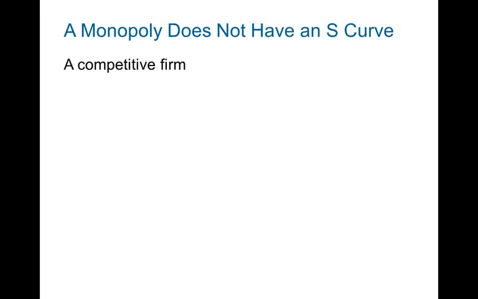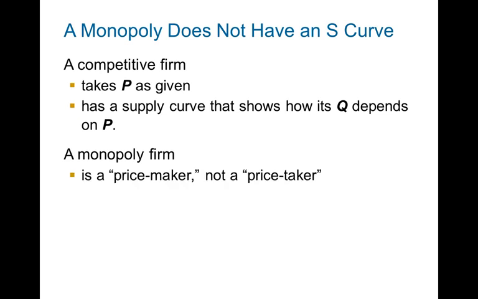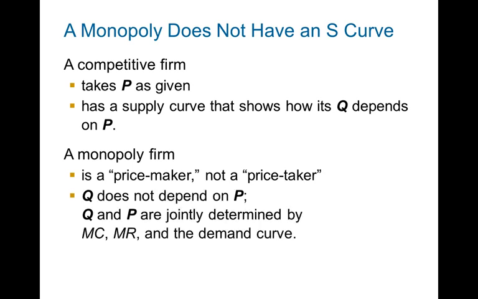So the monopolist does not have a supply curve. A competitive firm used to take price as given and used to decide how much to supply or how much to provide to the market. For the monopolist, it's a price maker, not a price taker. It basically decides what price to charge based on the quantity that it is producing. So the quantity does not depend upon price here. They are jointly determined by the marginal revenue, marginal cost, and the demand curve.